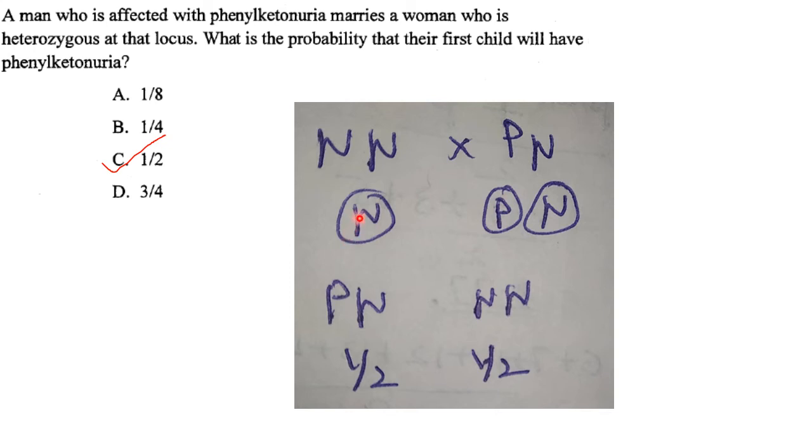So the genotype of the gamete will be small p here, and it will be P and small p here in case of the woman. So the offspring produced will be capital P small p and small p small p. So the probability that the first child will have phenylketonuria is half. So answer is option C, that is half.